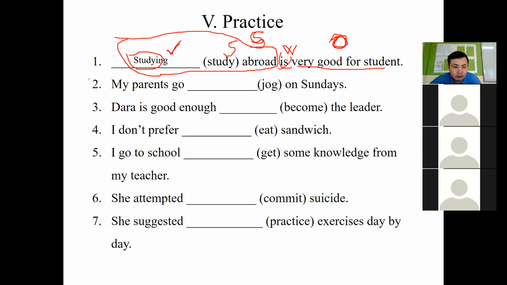Number 2. My parents go jog on Sundays. Okay, Nori, number 2, what is that? Nori, are you here?